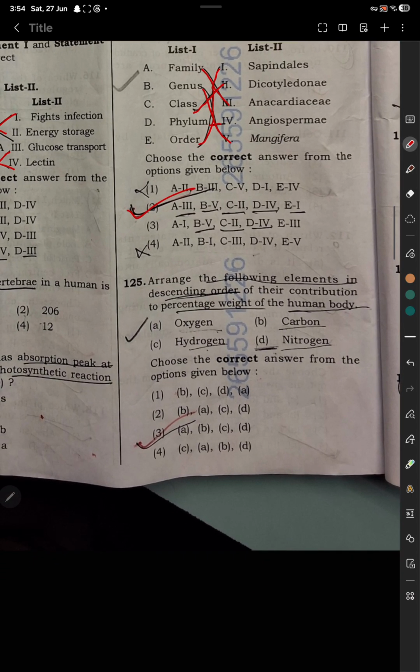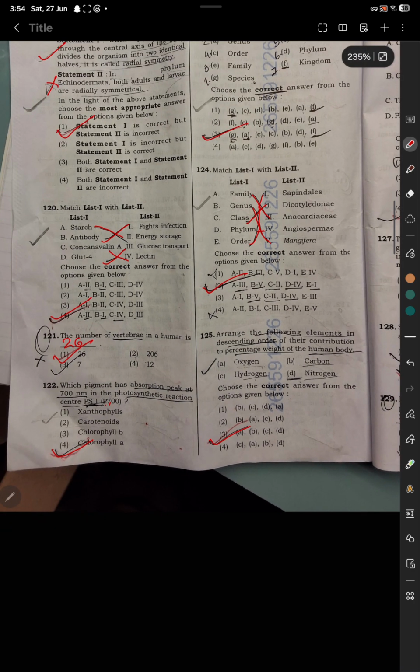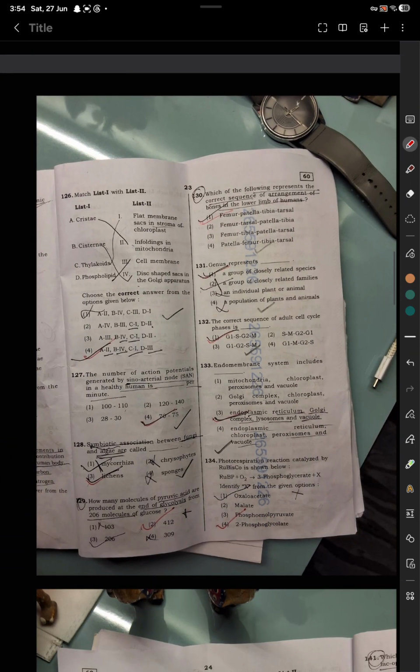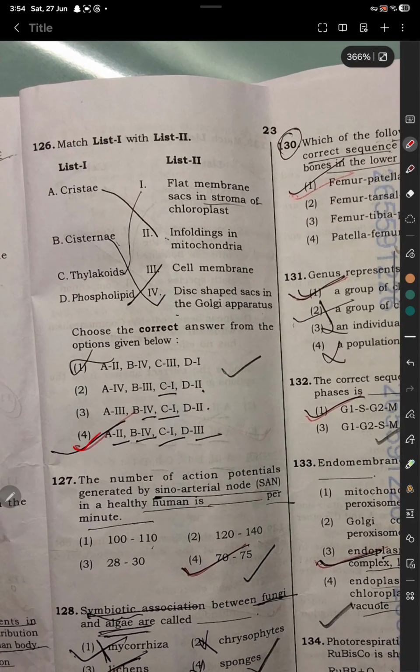Question number 125. Arrange the following elements in descending order of their contribution to percentage weight of the human body. So option number 3 is correct, A, B, C, D. Question number 126. Match the following. Option number 4 is correct, A2, B4, C1 and D3.